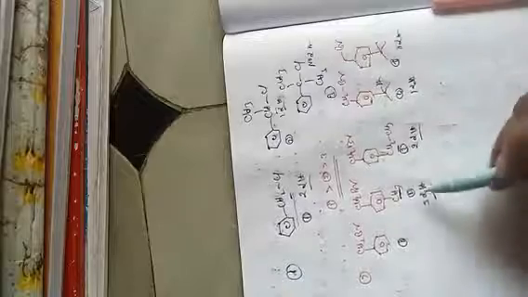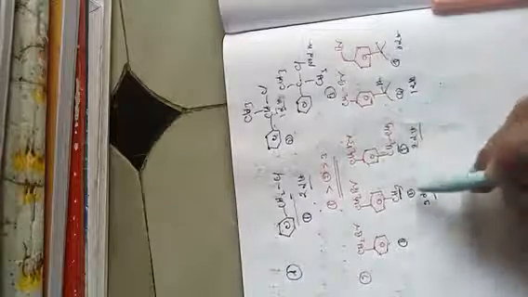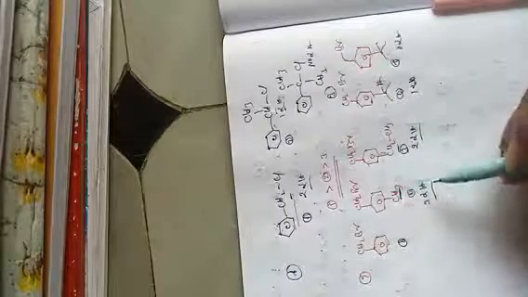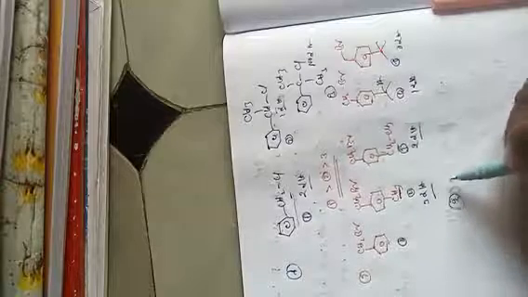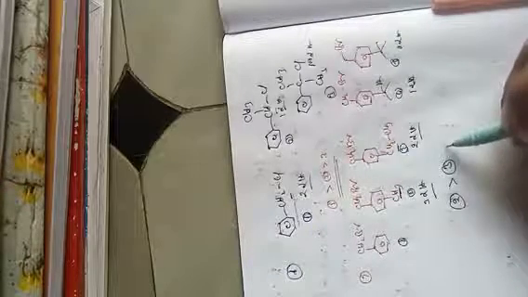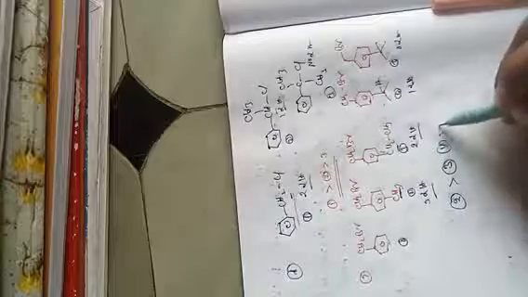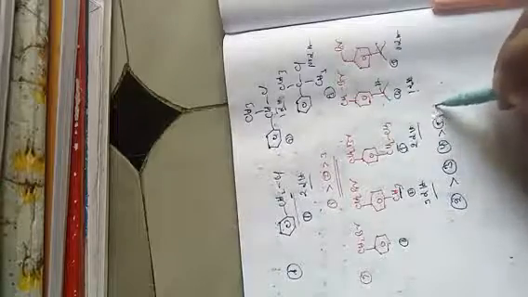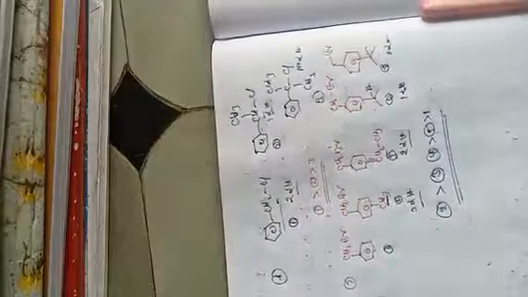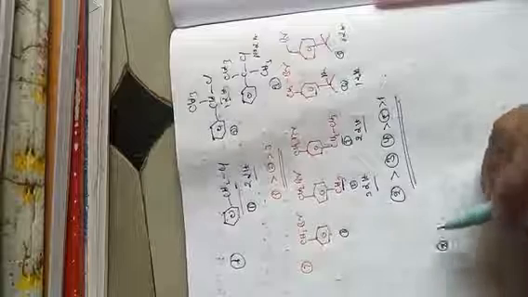Because the number of alpha hydrogens increases, the positive hyperconjugation structures also increase. So the second one is more reactive, then followed by the third one and the fourth one, then the fifth one, then the first one. So this is the order of reactivity in the SN1 reaction.